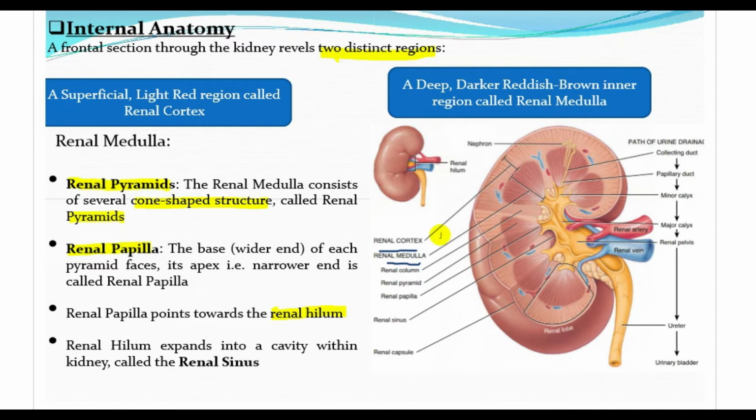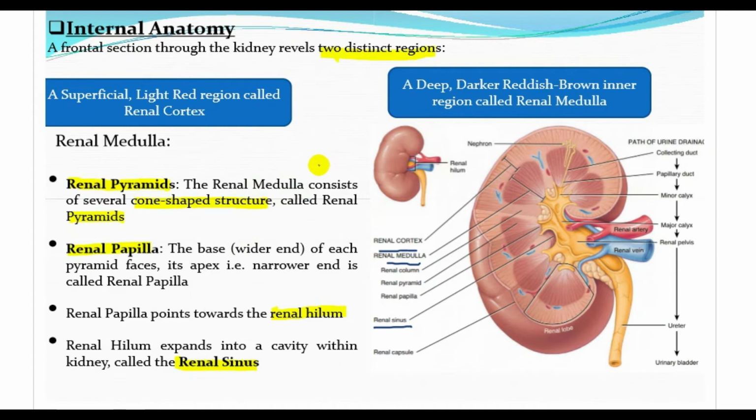And the renal hilum expands into a cavity within the kidney called the renal sinus. See here, you can see the renal sinus. This is the renal sinus, and the renal hilum expands into this renal sinus. So this is the basic internal anatomy of the kidney. We saw the internal anatomy and we saw the external anatomy, right?